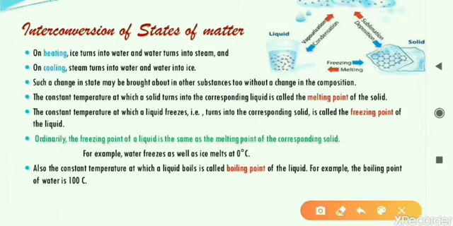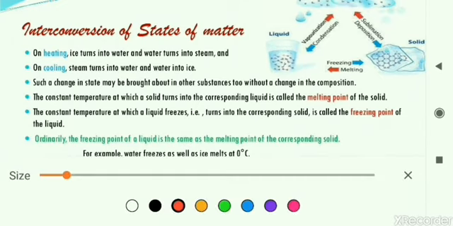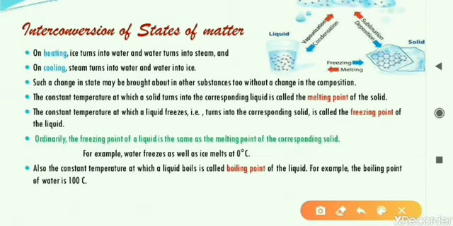The last important definition regarding temperatures is about boiling point. What is actually boiling point? The temperature at which a liquid boils is called as the boiling point. For example, the boiling point of water is 100 degrees Celsius. What is actually the meaning of this term boils? At this temperature water starts evaporating. It starts converting into vapor form or the gaseous form.